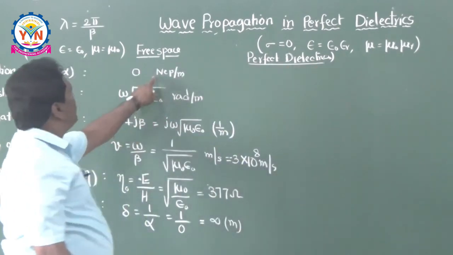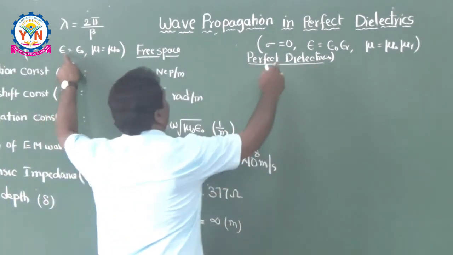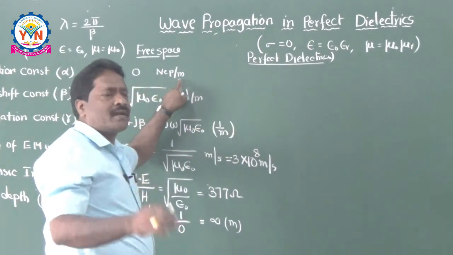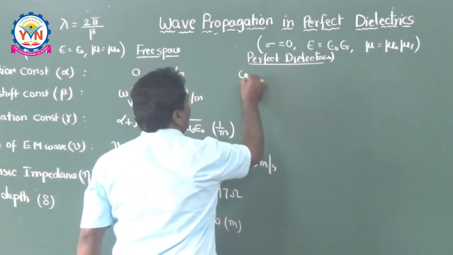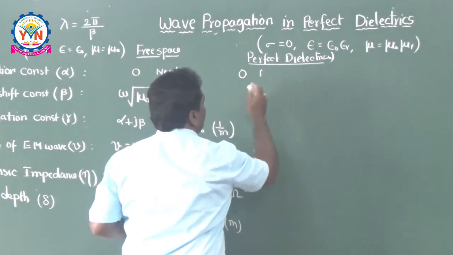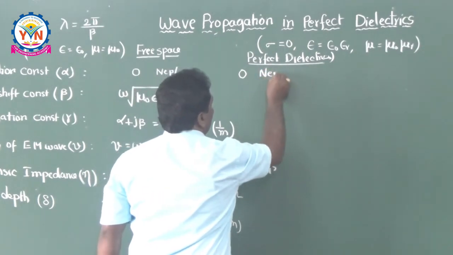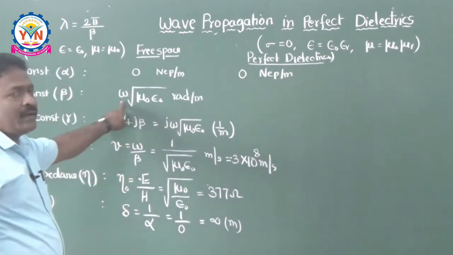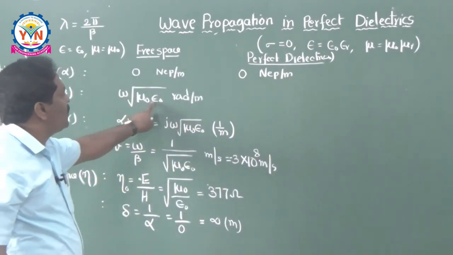So what is alpha here? As both have sigma equal to 0, without hesitation you can write down that alpha is nothing but 0 Napiers per meter. 0 Napiers per meter is the unit. What is beta here? Omega root mu naught into epsilon naught.